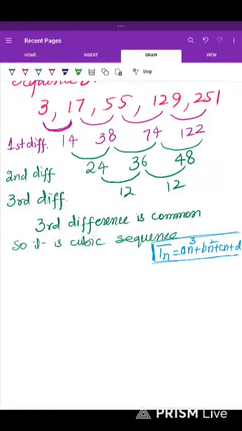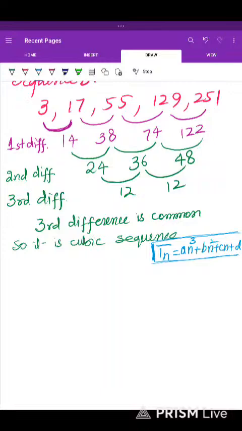And this is the cubic sequence. Why do we call it a cubic sequence? We try to identify from the beginning by finding the difference between terms: 17 minus 3 becomes 14, 55 minus 17 becomes 38, 129 minus 55 is 74, 251 minus 129 is 122. This is called the first difference and it is not common.